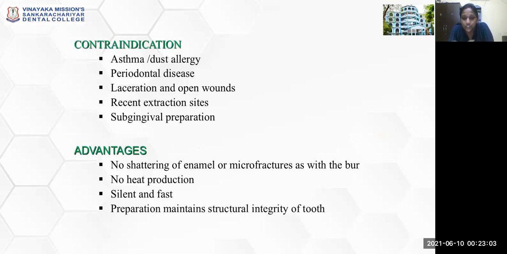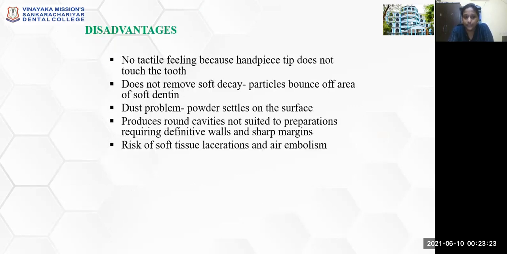Patients with periodontal disease, laceration, open wounds, recent extraction site or subgingival preparation, your aluminum oxide air abrasion is contraindicated. Advantages: there is no shattering of the enamel or microfractures as with the burr. There is no heat production. It is silent and fast, and the preparation maintains structural integrity of the tooth.